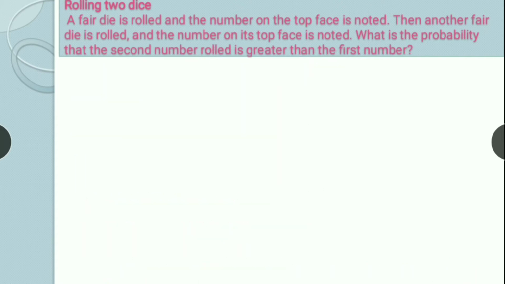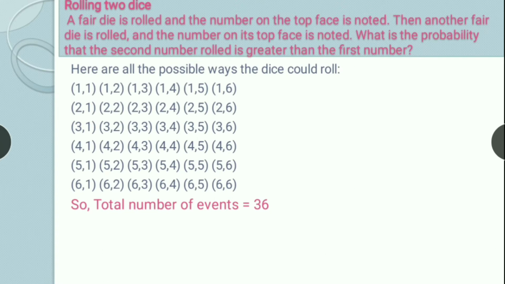Let's see the next example. Same experiment, 2 dice are there, and here we have to find out the probability that the second number rolled is greater than the first number. So again we have the same outcomes. Let this be the first number, this is the second number. Here both the numbers are equal. This is first, so this can come in our favorable outcomes. Again this can come, this can come, this can come, this can come.